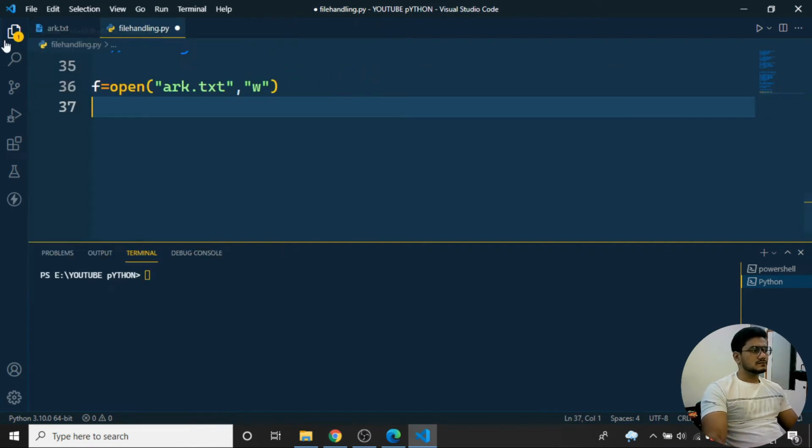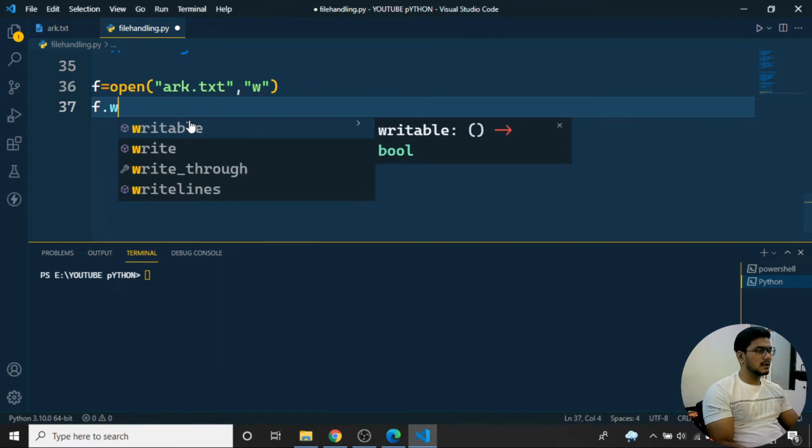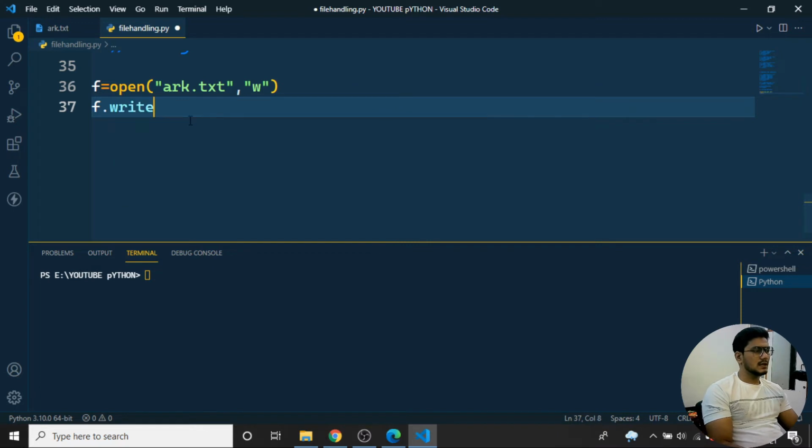So then f is equal to open ark.txt in write mode. Then I'll use f dot write. What do I need to write? I'll write "I love coding". I want to write this piece of content into that file.